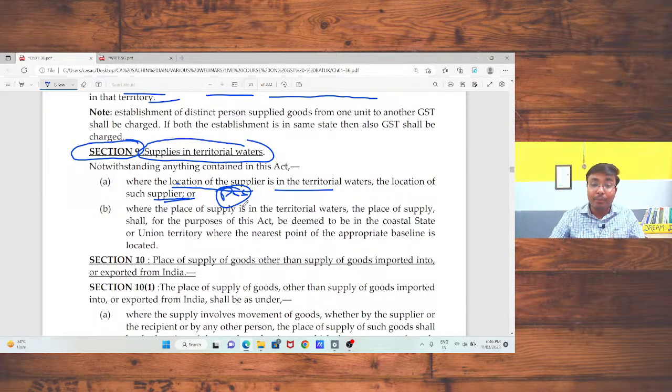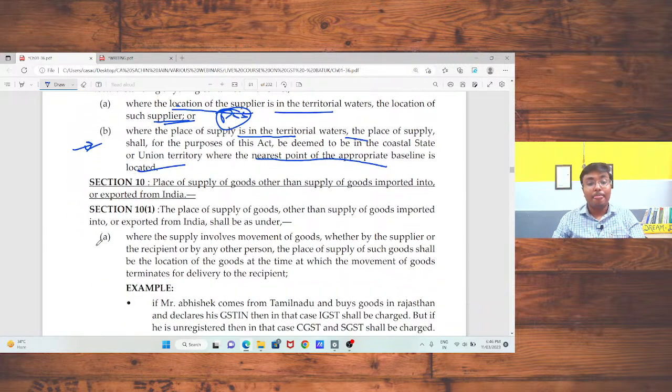But where the place of supply is in the territorial water, that means I am registered in Rajasthan and I am going to provide a supply of a particular product to a sea area, in that case the place of supply will be the area nearest to that sea area. The nearest point of the appropriate baseline, that will be treated as your place of supply. Is that okay, sir?